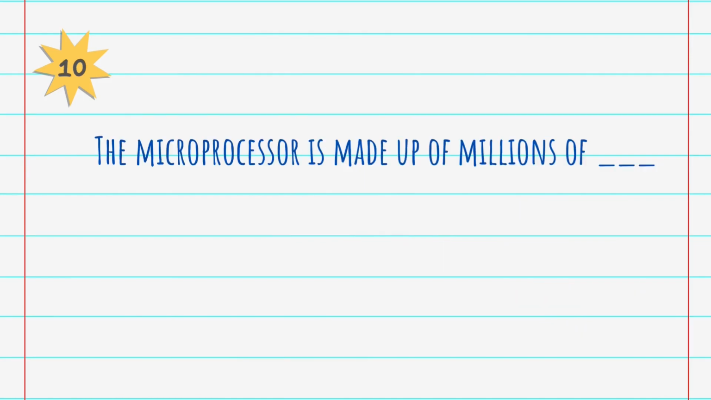Question number 10. The microprocessor is made up of millions of dash. Answer is transistor. The microprocessor is made up of millions of transistors. We all know a microprocessor is an integrated complex circuit, and because of their extremely complex structure, their manufacture requires precise technique.